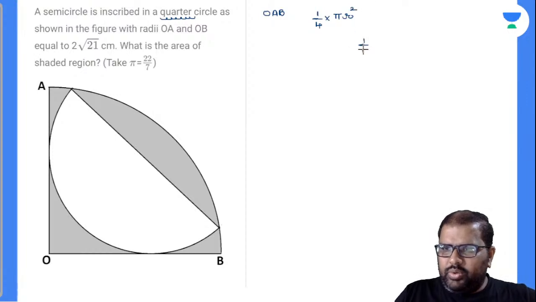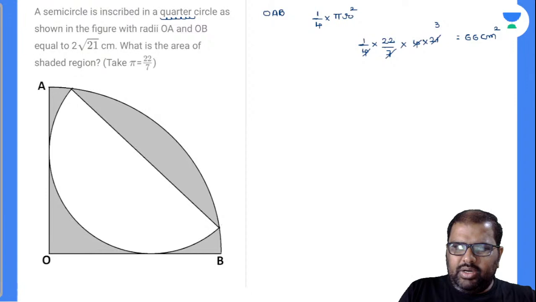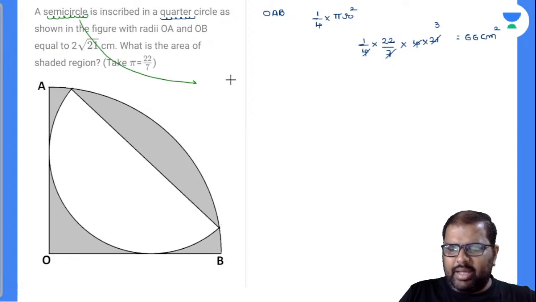1 by 4 into 22 by 7 into r square is nothing but equal to 4 into 21. 4 gets cancelled. 7 ones are 7, 7 threes are 21. The area of the quarter circle is 66 centimeter square. Let's find out the area of the semicircle now. For this, I have to know the radius of the semicircle. Am I right or wrong?